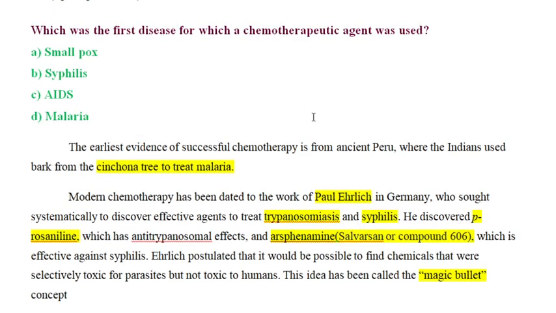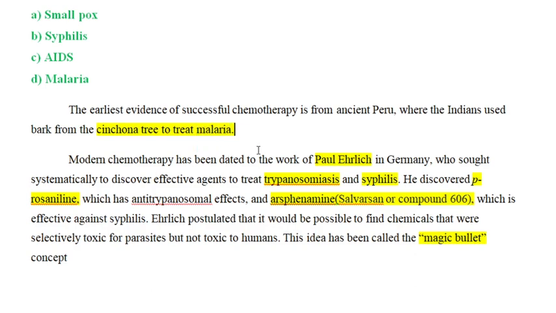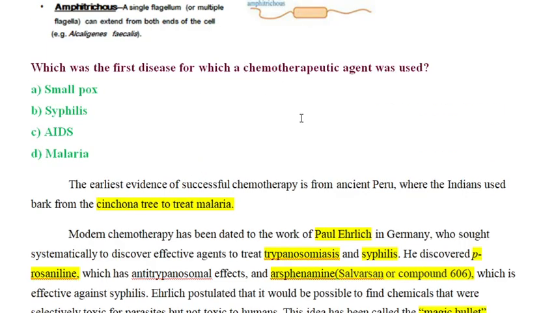The third question is: for which of the following diseases was a chemotherapeutic agent first used? The answer is syphilis. Of course, earlier the first successful chemotherapy was regarding malaria, where Indians used the bark of cinchona to treat malaria. But here they are asking about the first chemotherapeutic agent.